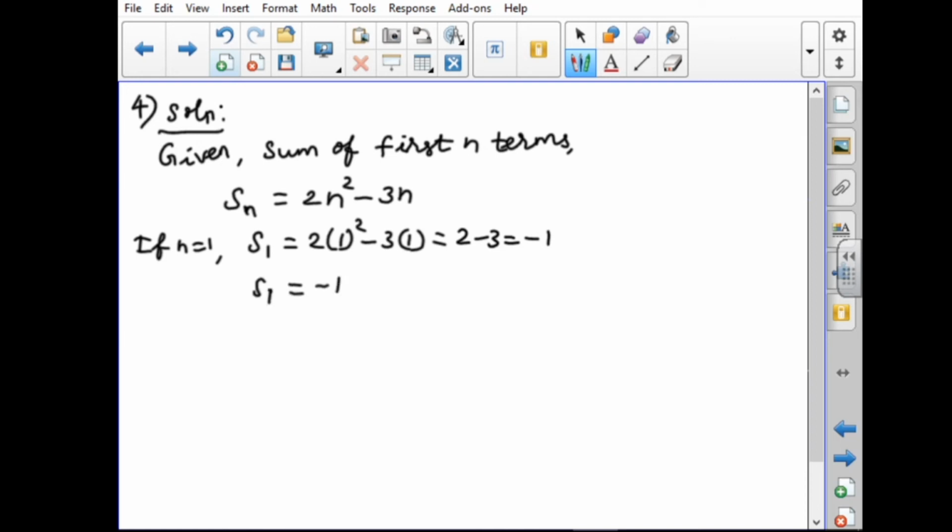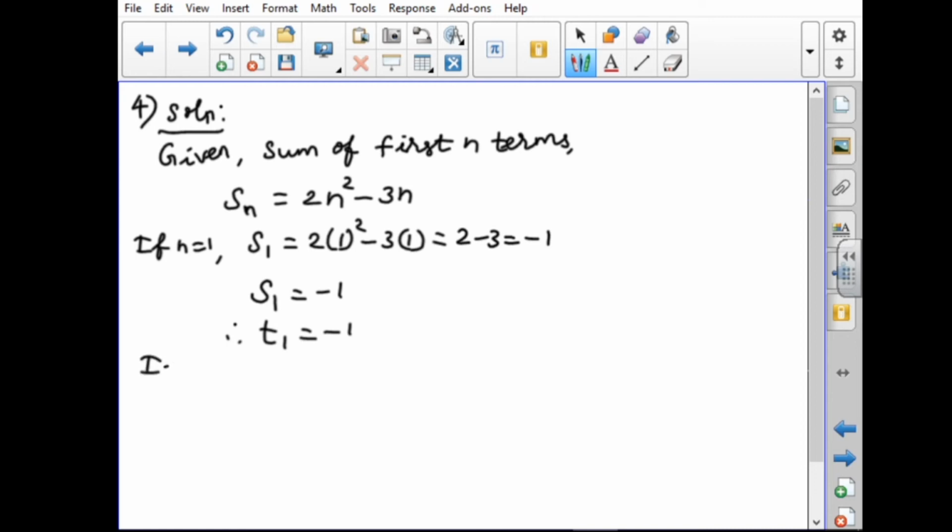What is the meaning of S1? S1 means the sum of the first term. Sn means the sum of the first n terms, so S1 means the sum of the first term. Therefore, S1 is T1. T1 equal to minus 1. So the first term is minus 1.